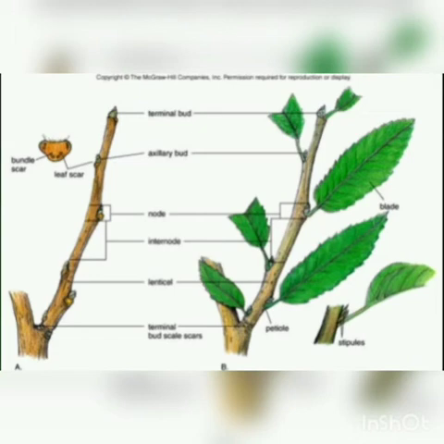Pollination may take place through wind, water, or insects.